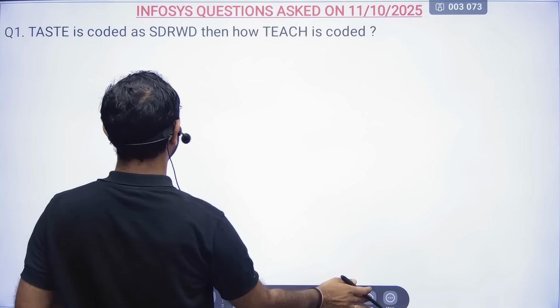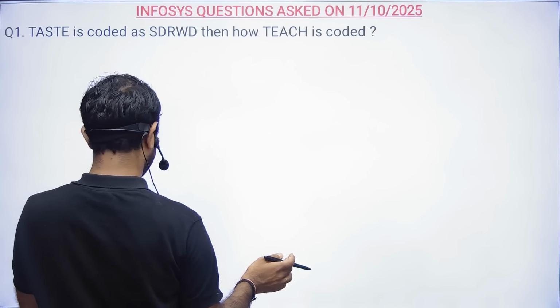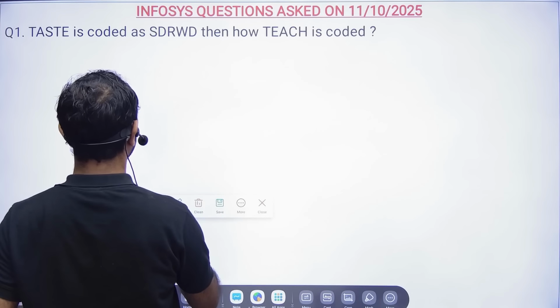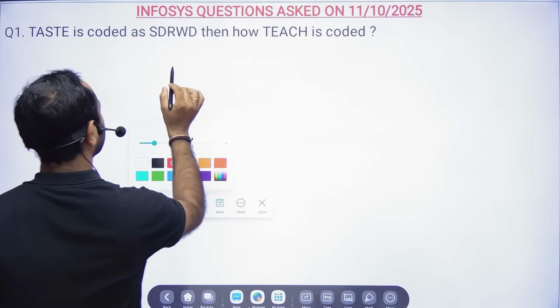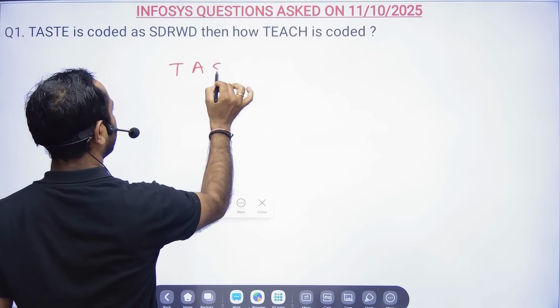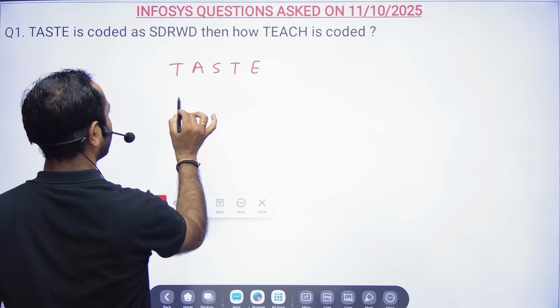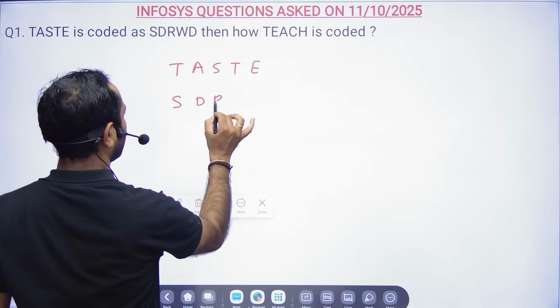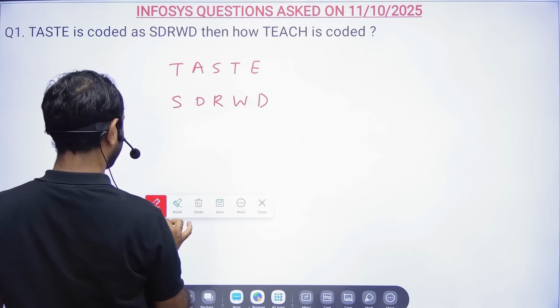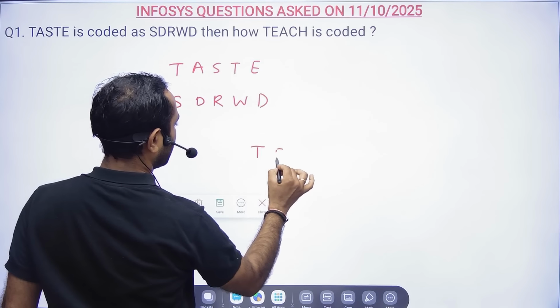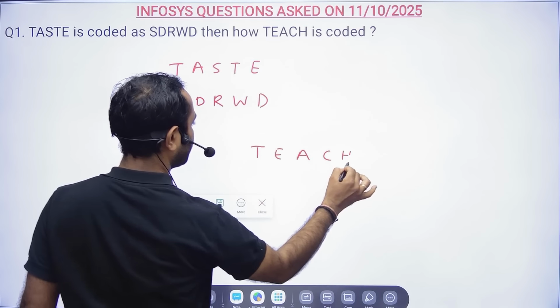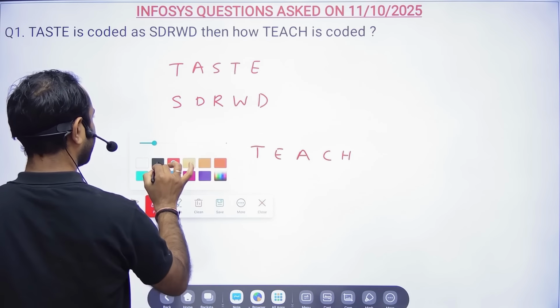So here you see, if TASTE is coded as SDRWD, then how will TEACH be coded? So friends, let us try to find the logic.